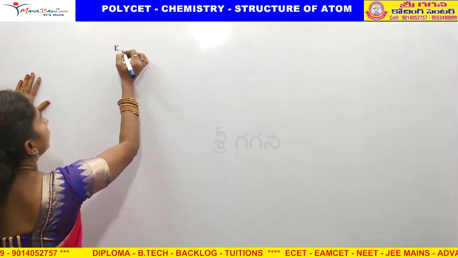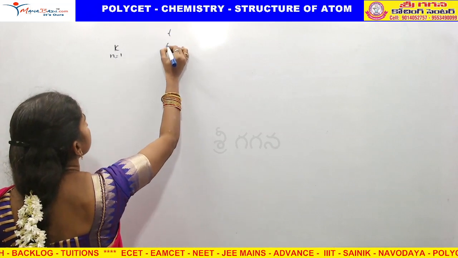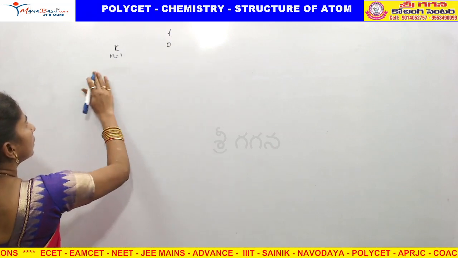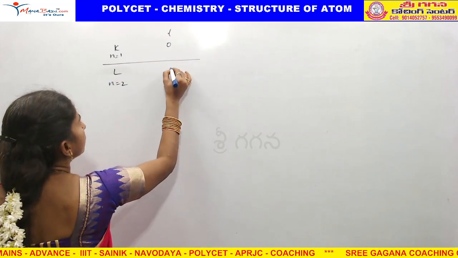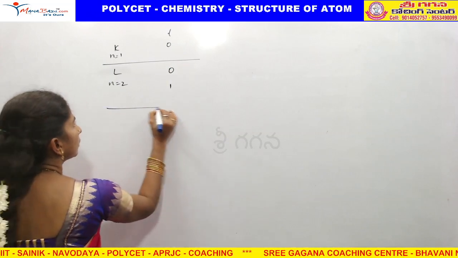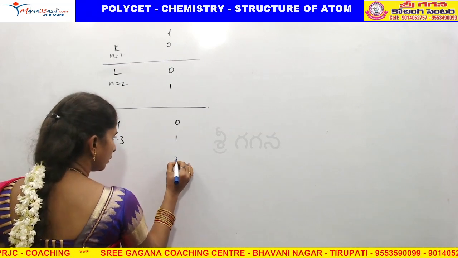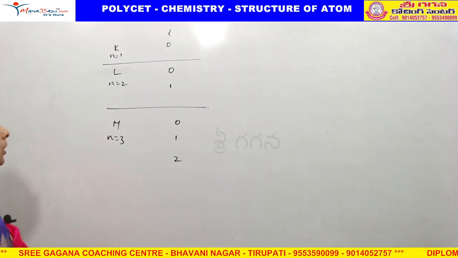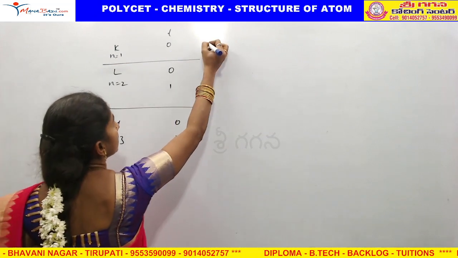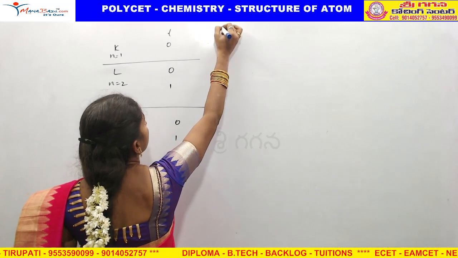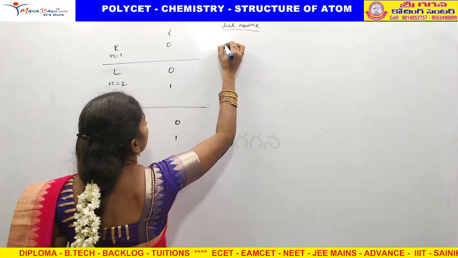So for the K shell, n equal to 1, we have l value 0. For n equal to 2, l values 0, 1. For n equal to 3, l values 0, 1, 2, we got. Now we said that K has only one subshell, that is s. The subshell name we indicate with the letter s.